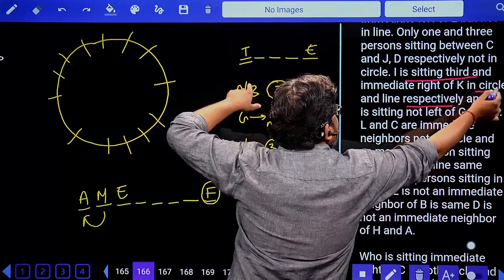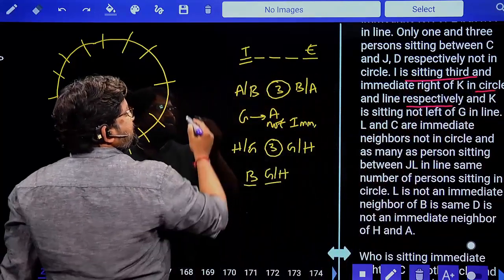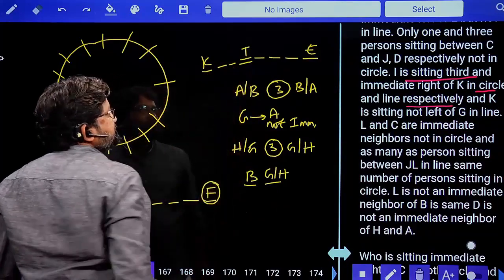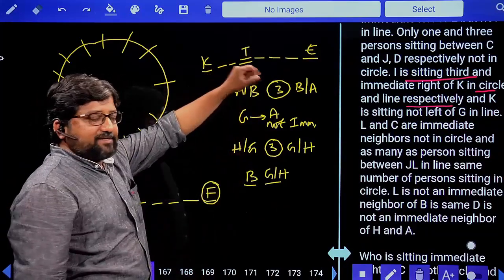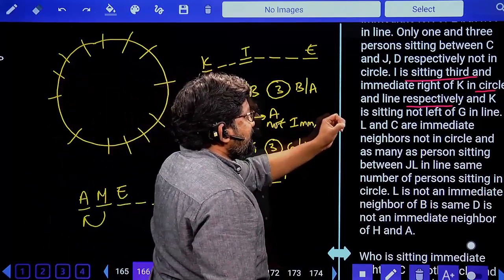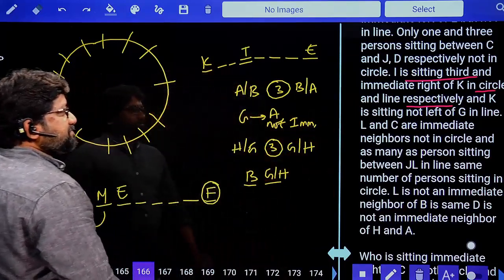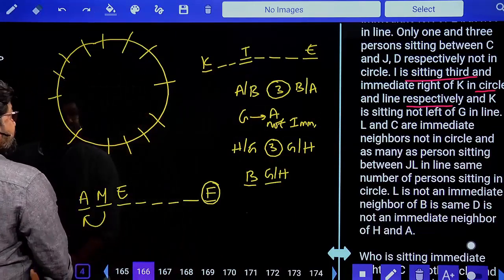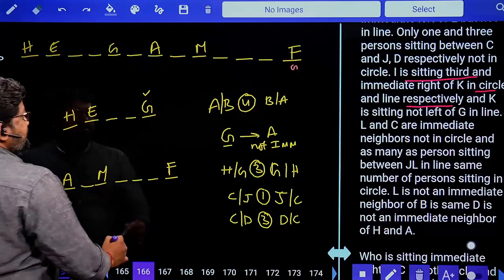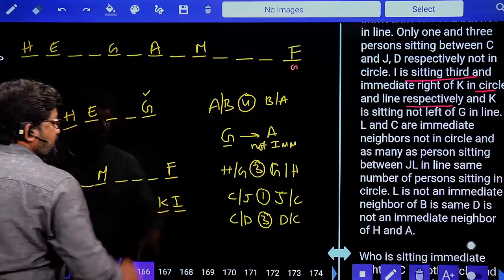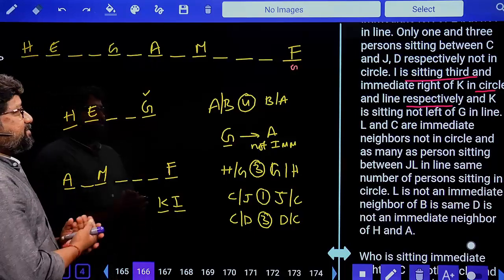What comes first? Circle is coming first. So I is sitting third to the right of K. K, 1 to I. Third right. Yes. Next. And immediate right of K in line. Immediate right of K, I should go for I. Done, friends. Everybody, any doubts?